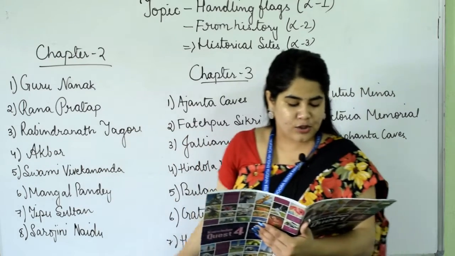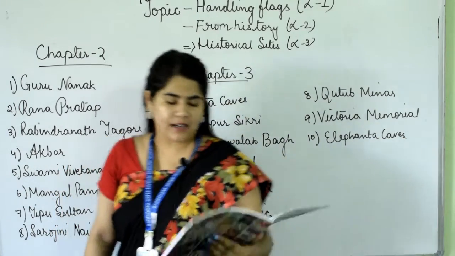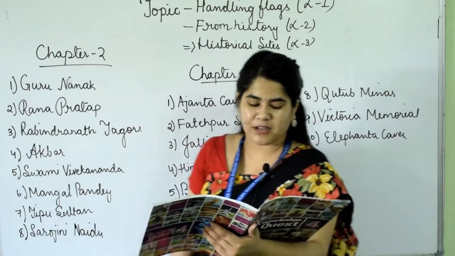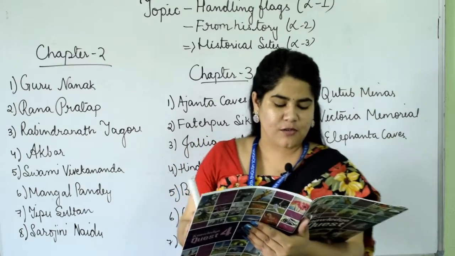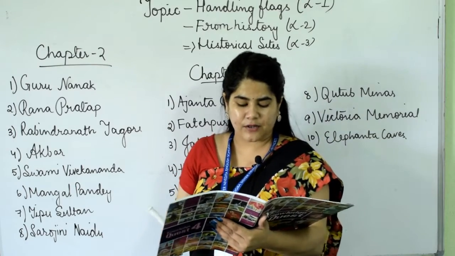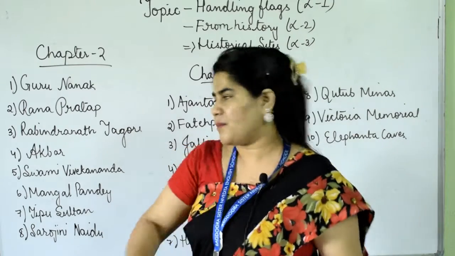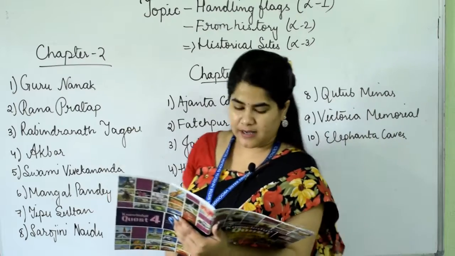Okay, so number 5th, he was the most famous disciple of Ramakrishna Paramhansa, and was the founder of Ramakrishna Mission. His speech at the Chicago Conference of World Religion in 1893 made the Westerners realize the greatness of Hinduism. Swami Vivekananda. Okay, the answer is Swami Vivekananda.